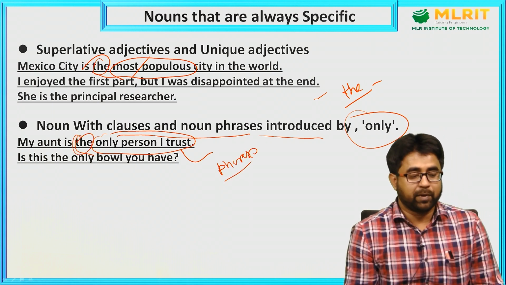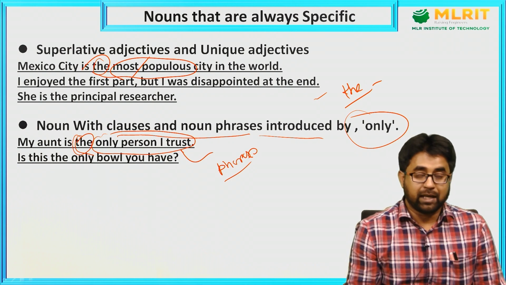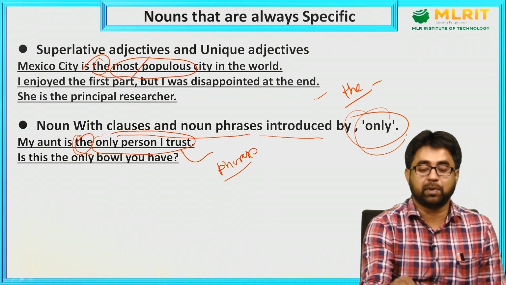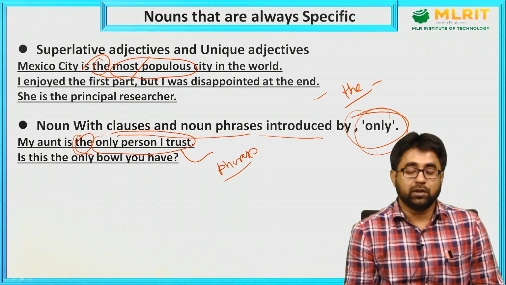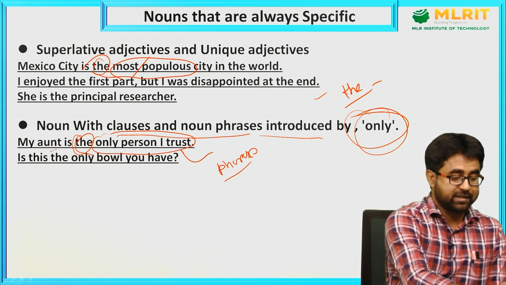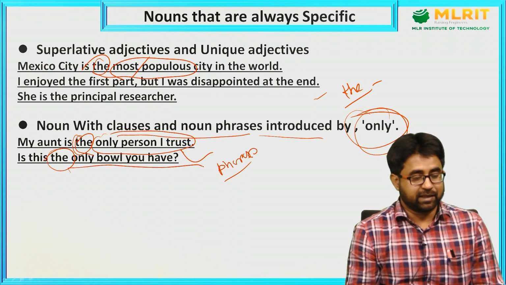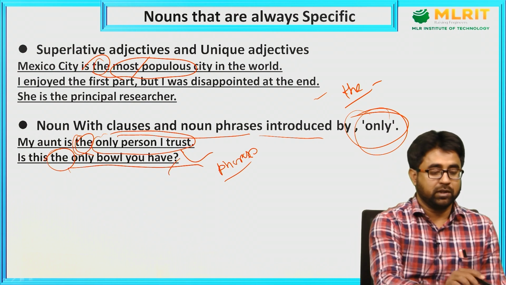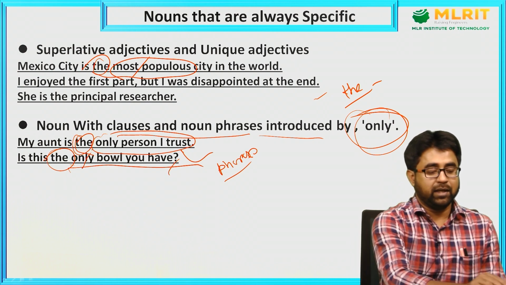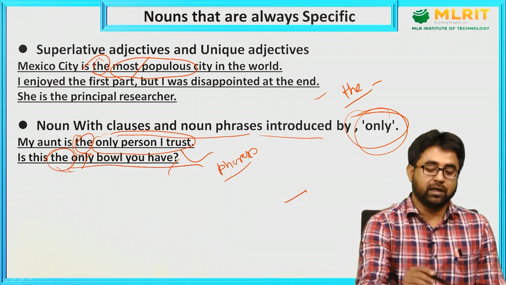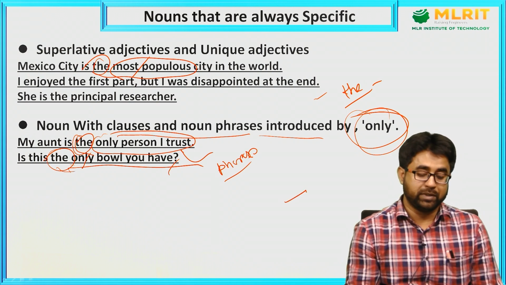So please remember, whenever we are dealing with clauses and noun phrases which are introduced by only, we have to use the definite article. Is this the only bowl you have? Because this is a clause starting with only, we are using the definite article. So these are the 4 groups of nouns which are always specific.